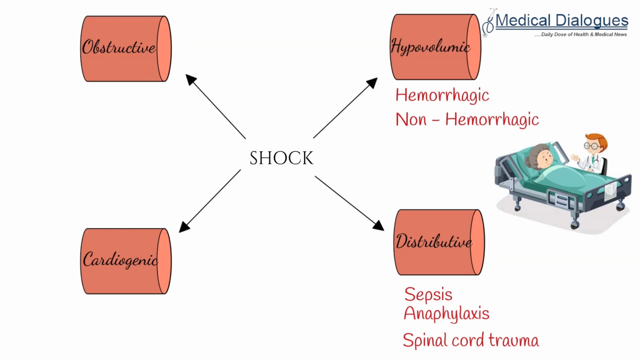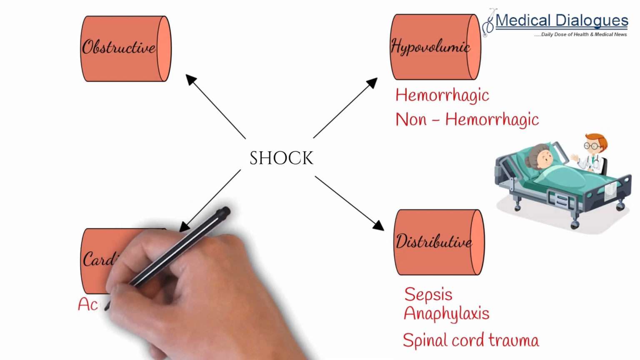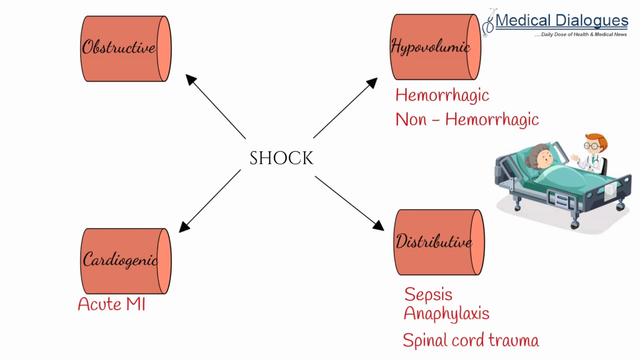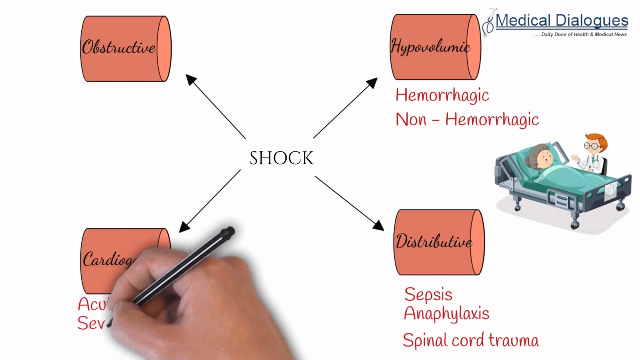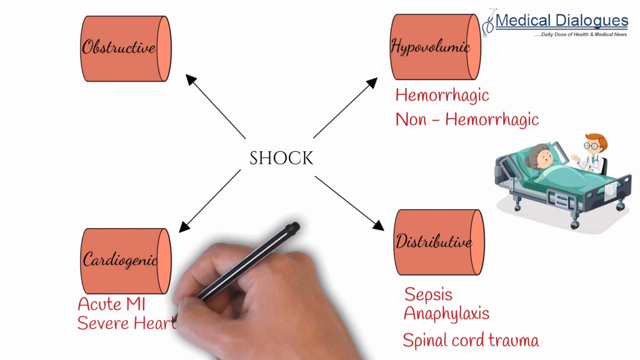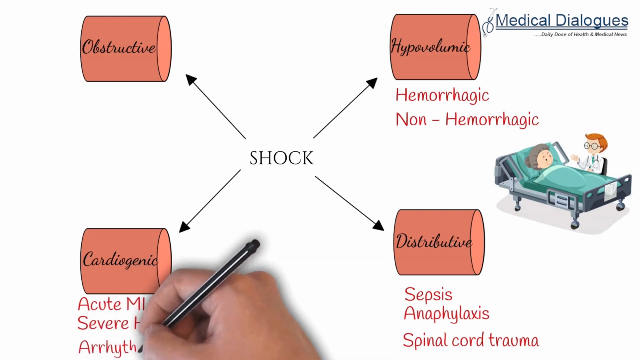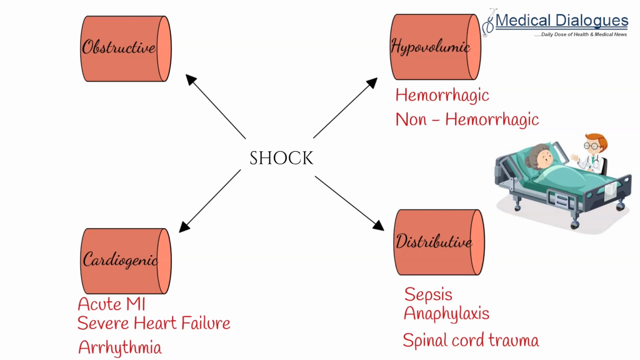In cardiogenic shock, there will be decrease in the cardiac contractility leading to decrease in the tissue perfusion and shock. Acute MI is one of the most common reasons of cardiogenic shock. It can also occur due to exacerbation of severe heart failure, and it can also occur due to certain arrhythmias such as ventricular tachycardia, ventricular fibrillation, and complete heart block, in which there is a decrease in the blood pressure leading to decrease in the tissue perfusion and a shock-like condition develops.